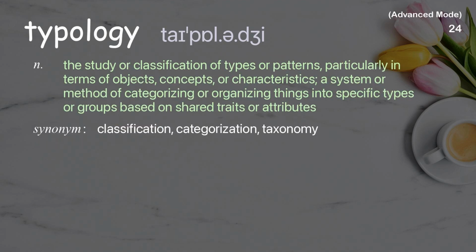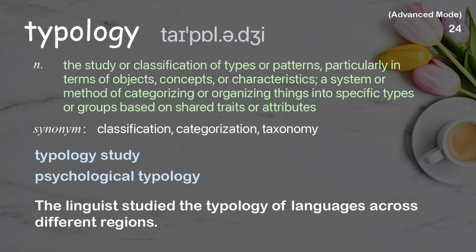Typology. The study or classification of types or patterns, particularly in terms of objects, concepts, or characteristics; a system or method of categorizing or organizing things into specific types or groups based on shared traits or attributes. Examples: Typology study. Psychological typology. The linguist studied the typology of languages across different regions.